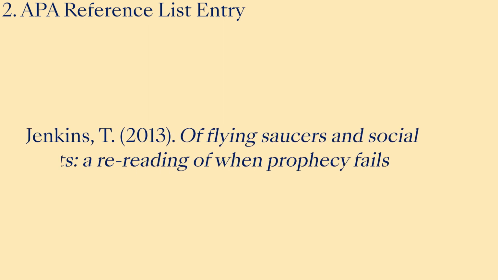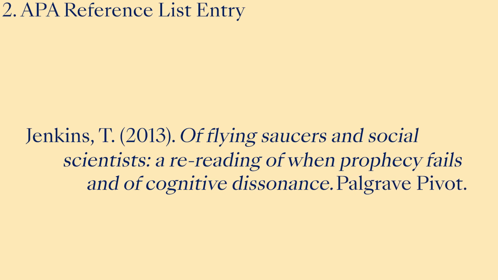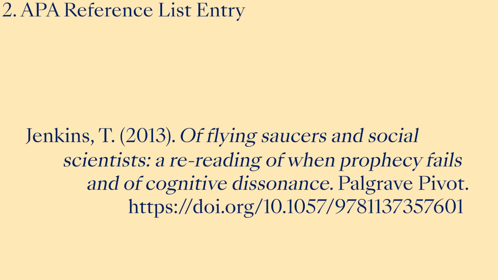Let's jump back to the examples. Downing, BH, 1968, The Bible and Flying Saucers, Did a UFO Part the Red Sea? Sphere Books. Jenkins, T, 2013, Of Flying Saucers and Social Scientists, a rereading of When Prophecy Fails and of Cognitive Dissonance, Palgrave Pivot, with the link to the DOI location of the book. Okay, so your in-text citation and reference list entry are sorted.